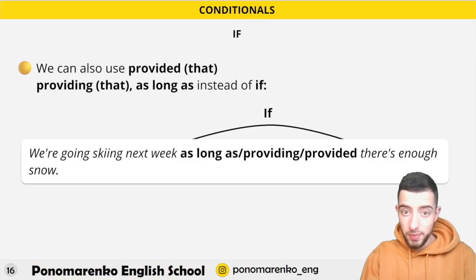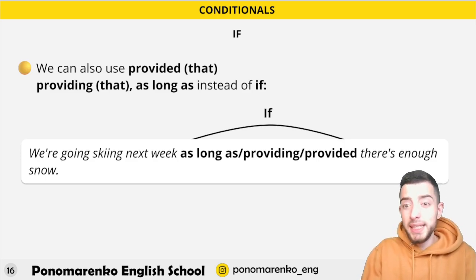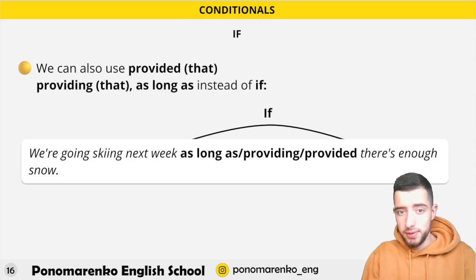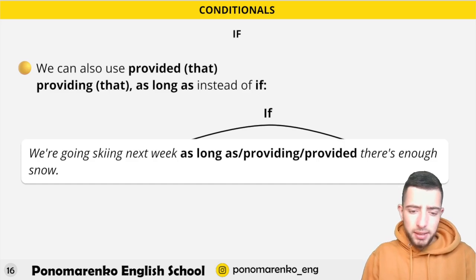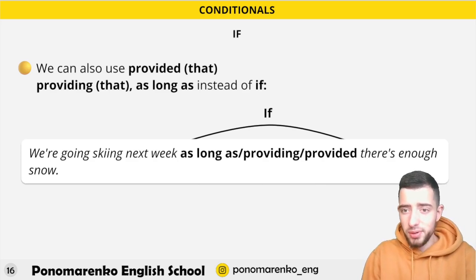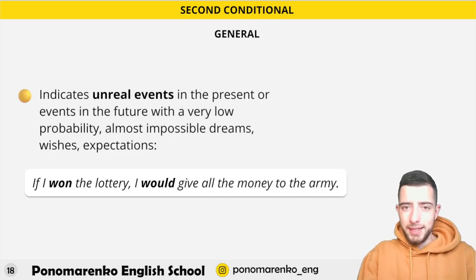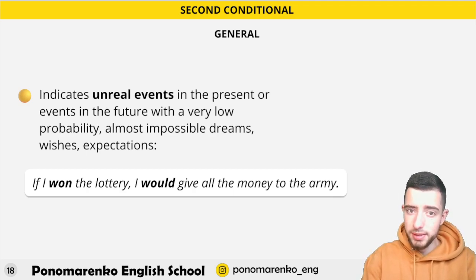There are more words using which you can substitute if. Provided, providing, as long as, and in case, supposed. So we are going skiing next week as long as there is enough snow, or providing there is enough snow, or provided. Yes, that's weird, but if has a lot of friends and you can use their help, because everyone knows about if, but what about providing? So remember this.